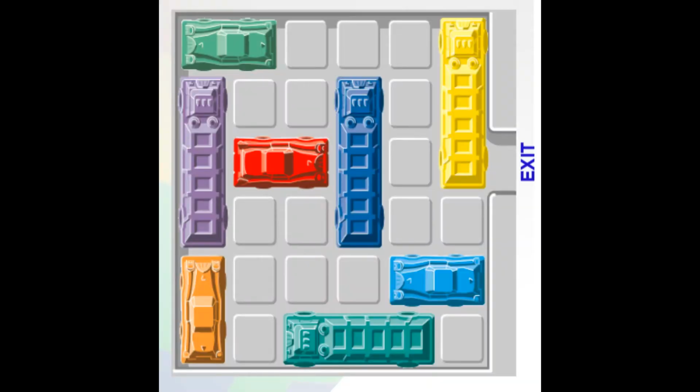On your screens, you see the traffic jam situation, and your car is the red car. The objective of this game is to take the red car out of the exit gate. The cars or the lorries can move in their own lanes, backwards and front, or up and down, but they cannot change lanes.